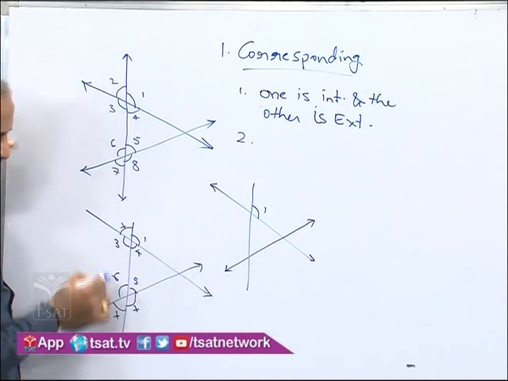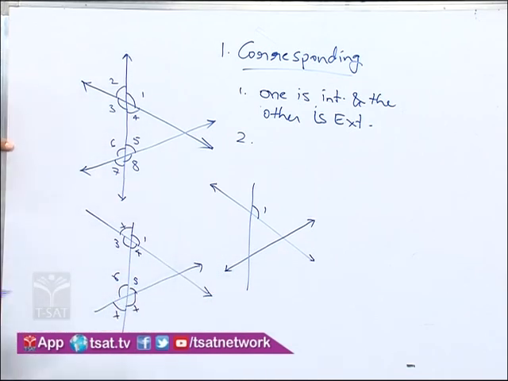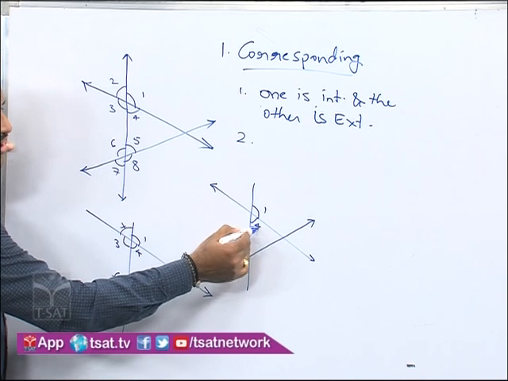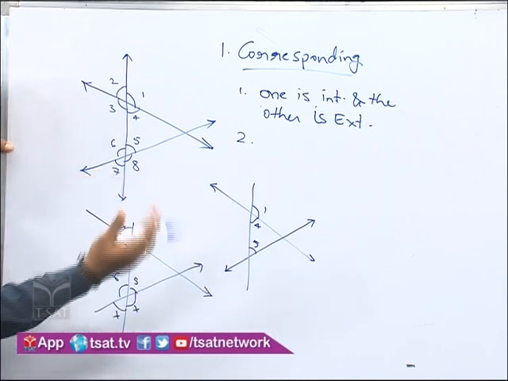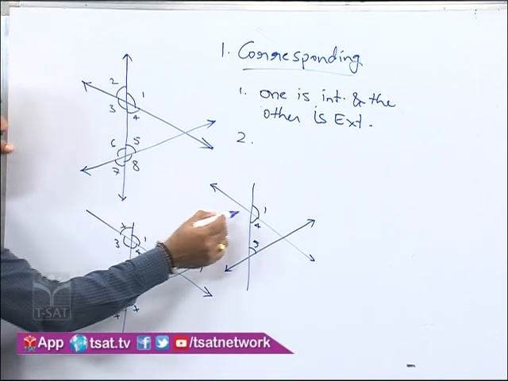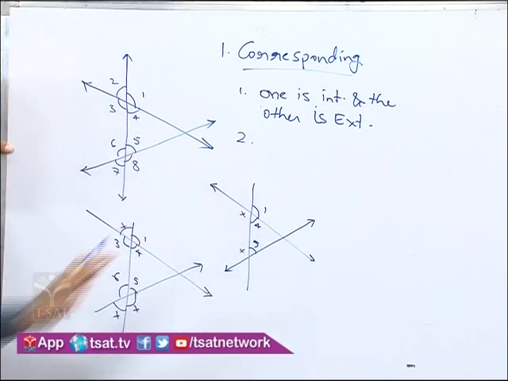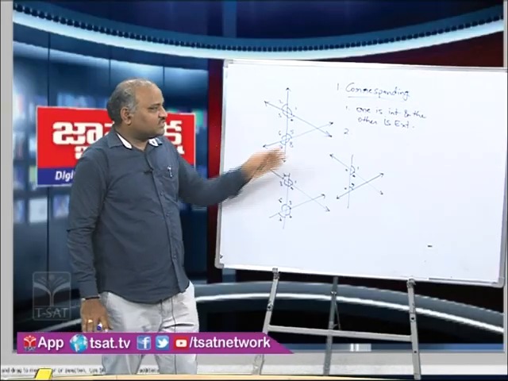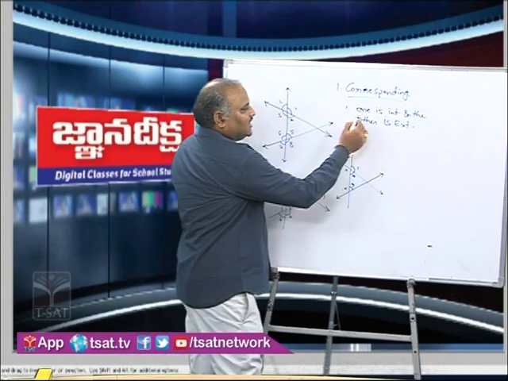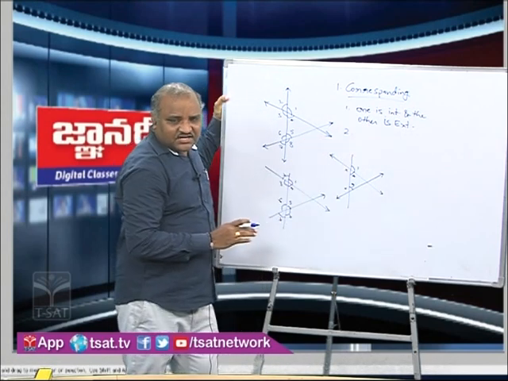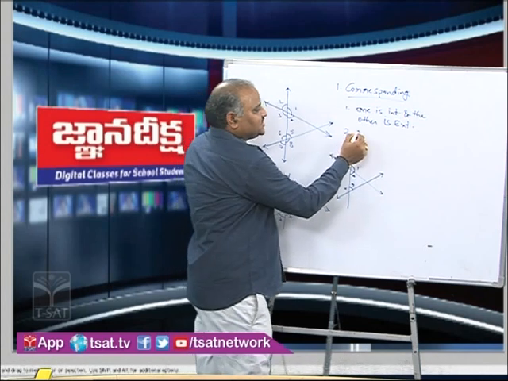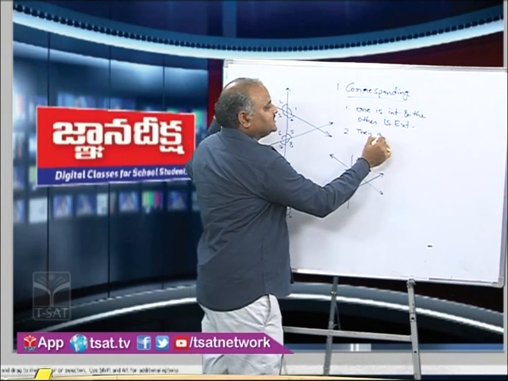Among 3, 4, 5, 6, we can clearly say that only 4 and 5 are on the right side. The remaining angles 3 and 6 can be ruled out now. So with these two conditions, one is interior and the other is exterior, and they are on the same side of the transversal.